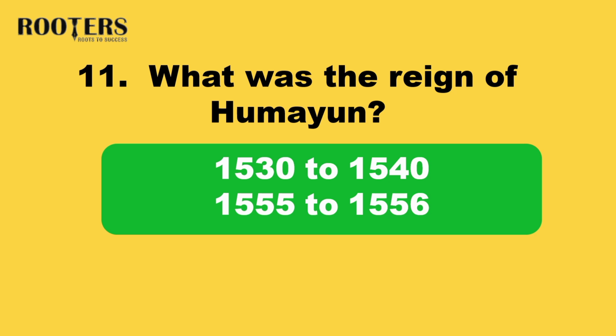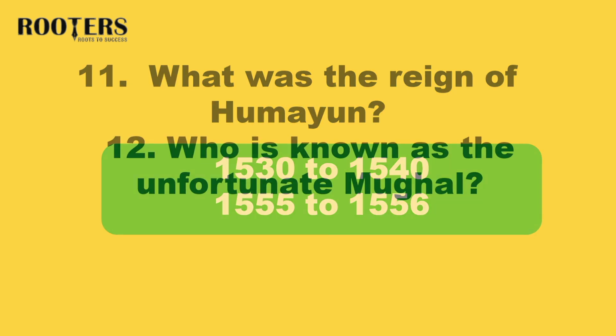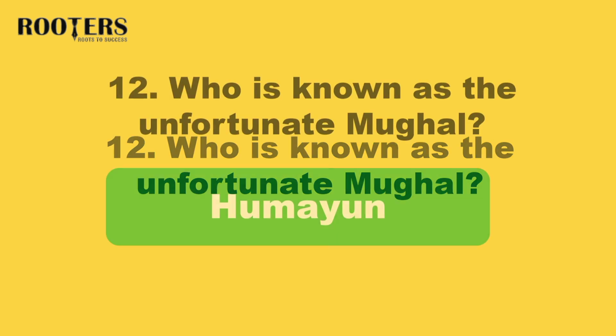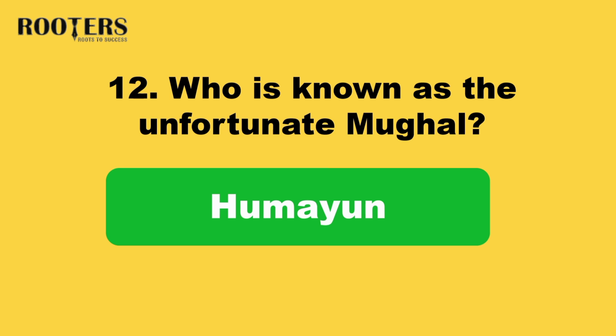Answer: 1530 to 1540 and 1555 to 1556. 12. Who is known as the unfortunate Mughal? Answer: Humayun.